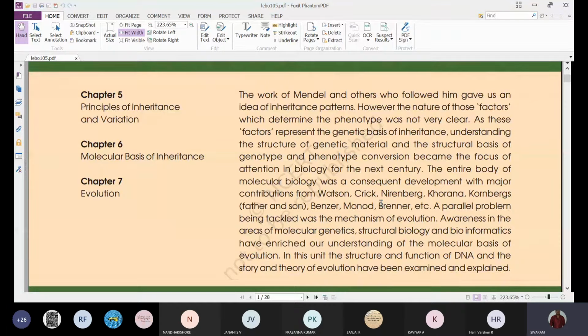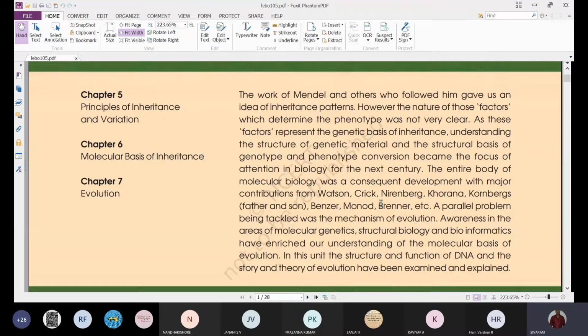However, in those days, the terms gene and DNA were not there. So Mendel used the term factor. However, the nature of those factors which determine the phenotype was not very clear.